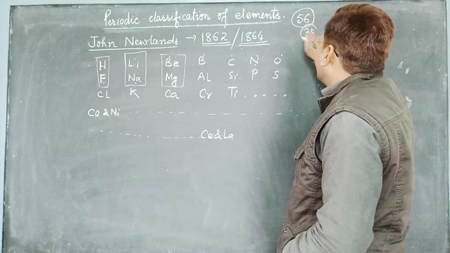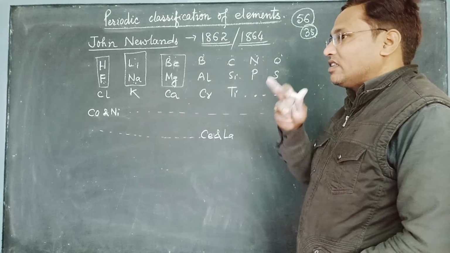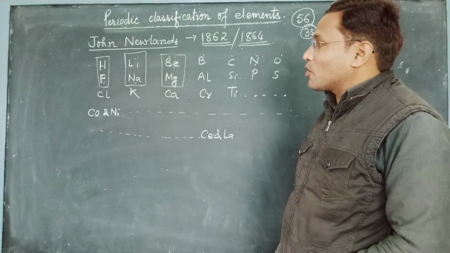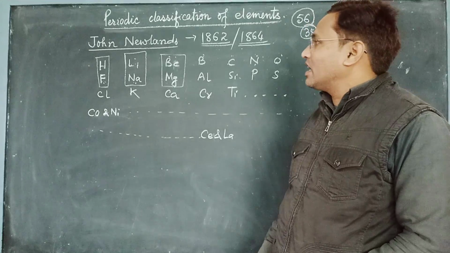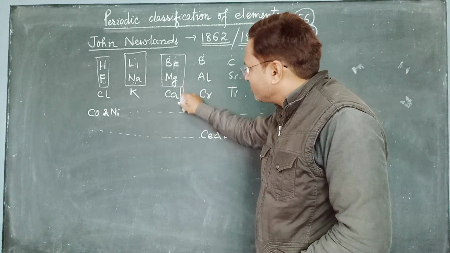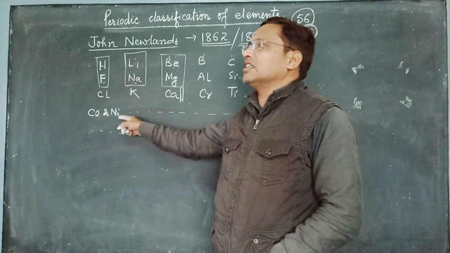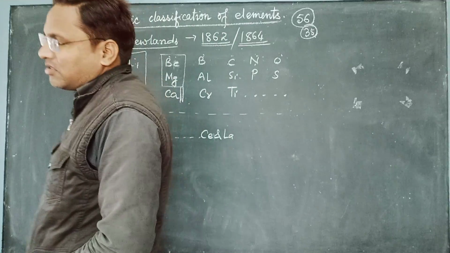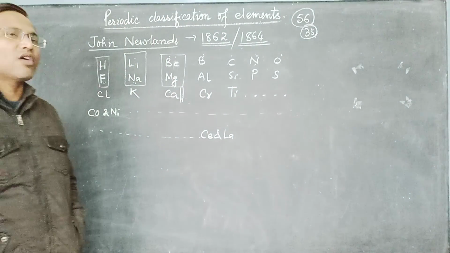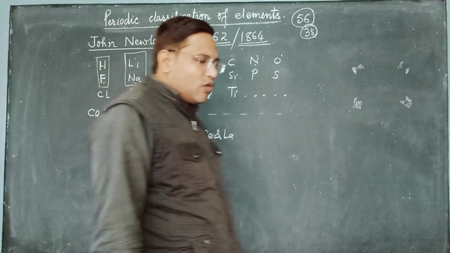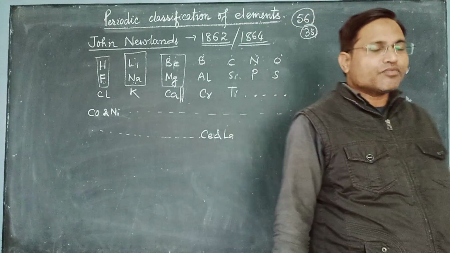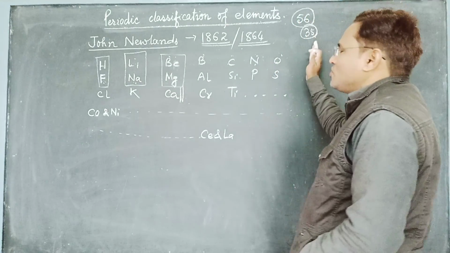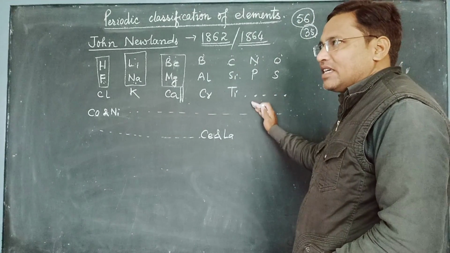Around 35 of them only he could arrange. And that also, what he had told, that the property of every eighth element will be similar, that was up to calcium only. After calcium, what he had done was just in increasing order of their atomic masses. The chemical properties were not similar. So we can say this as one of the limitations of Newland's law of octave, that he could not arrange all the elements known at that time.